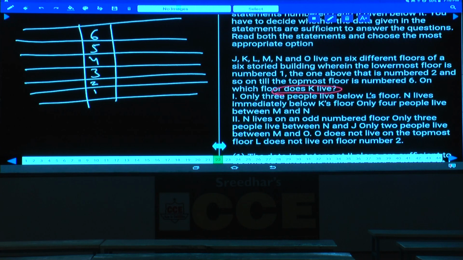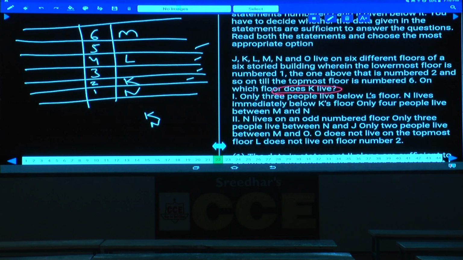Then first one, only 3 people live between L's floor, hence L must be on the 4th floor, and N lives immediately below K. Only 4 people between M and N. As only 4 people are between M and N, N can be either at the first place or second place. If N is here, 4 in between, 1, 2, 3, 4, M must be here. This is the only possibility we have. If N is here, then K must be at this place. Are we getting the answer or not?